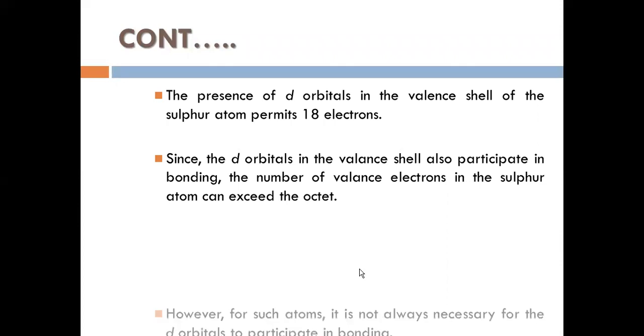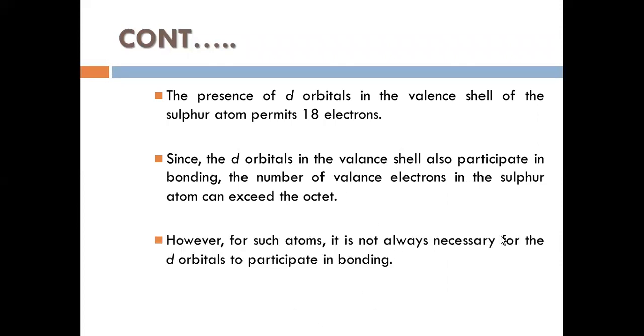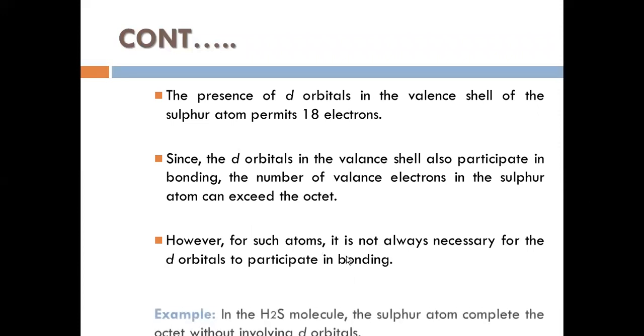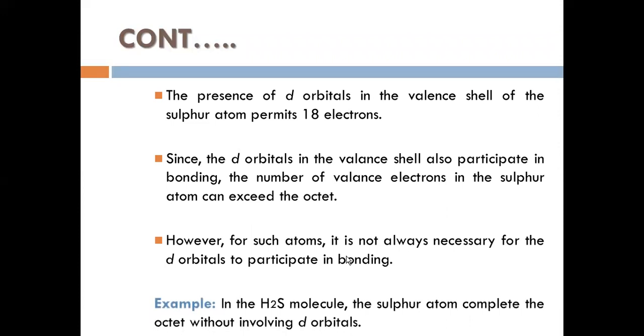However, for such an atom, it is not always necessary for the d orbitals to participate in bonding. Sulfur allows the d orbital to participate in bond formation, that's why it exceeds the octet rule, but not all the time. It's not necessary for the d orbitals to participate in bond making. Let's take an example: hydrogen sulfide, H2S. Here the sulfur atom completes the octet without involving the d orbital.